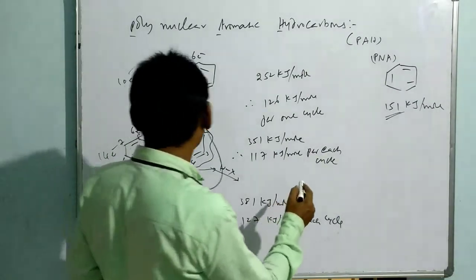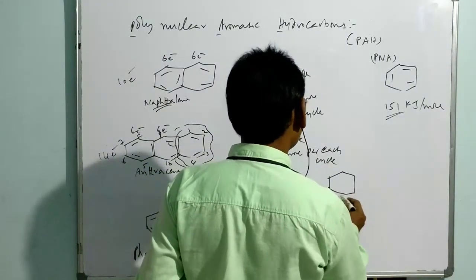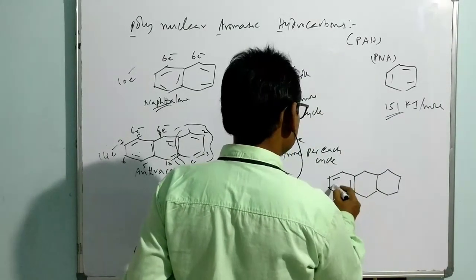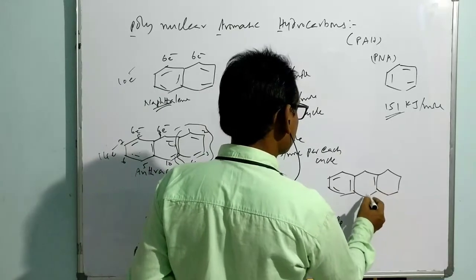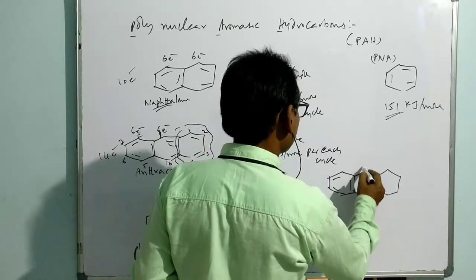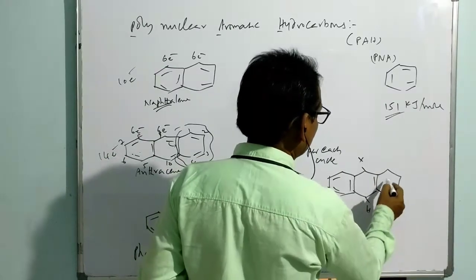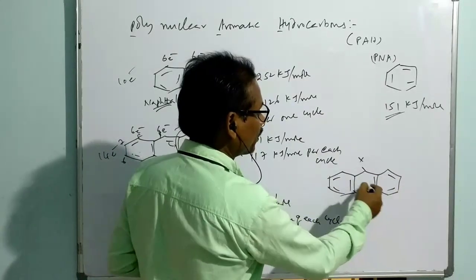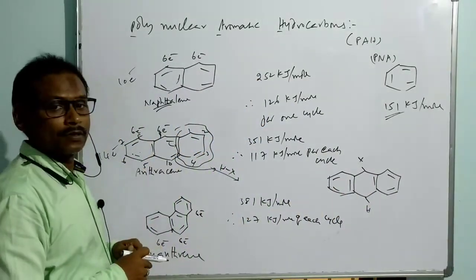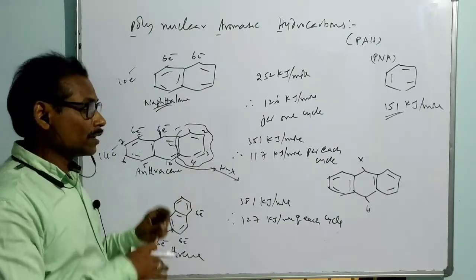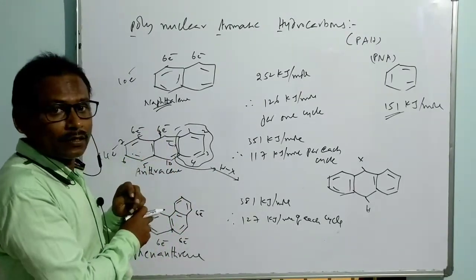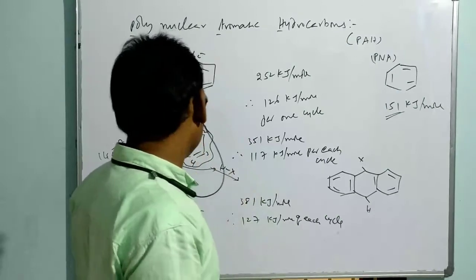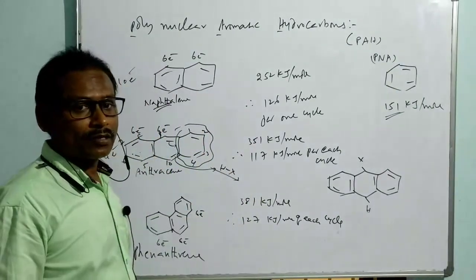What is the product here? The product will be: these two are involved, then the double bond comes here, then H is added here and X is added here. Yes or no? Now it is like this. This ring is aromatic, this ring is aromatic, and the middle ring just loses its aromaticity. So after addition of HX at the middle part, only the external two cycles sustain aromaticity. That is the reason the addition takes place at positions 9 and 10, not somewhere else.